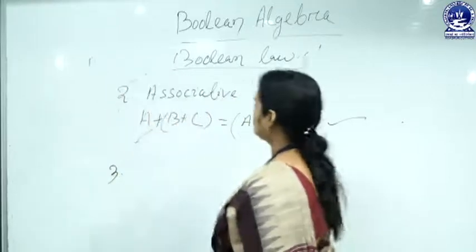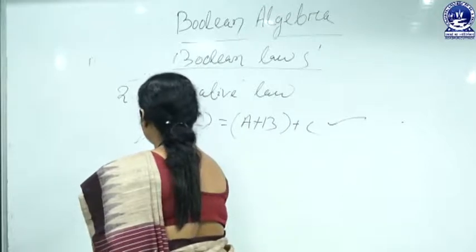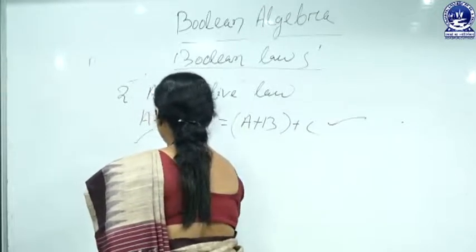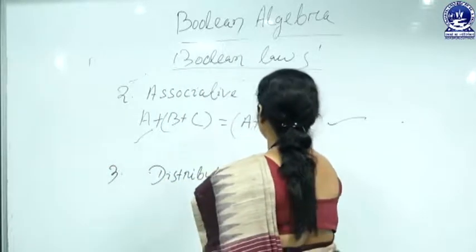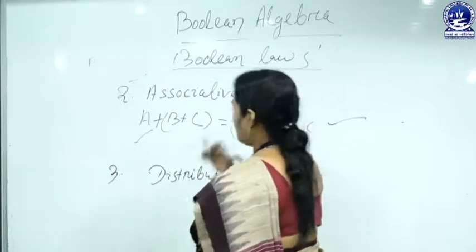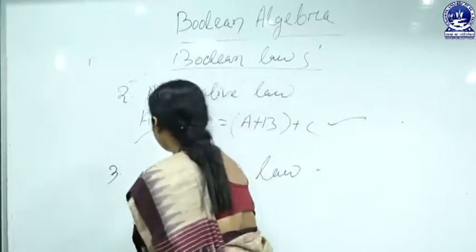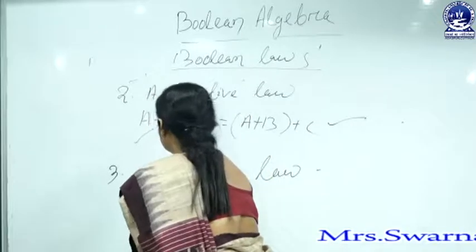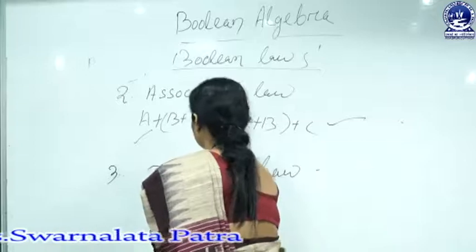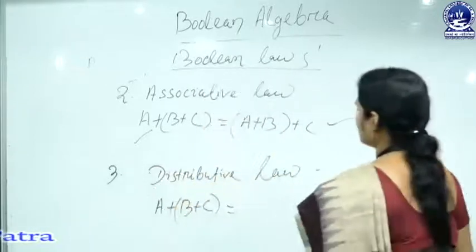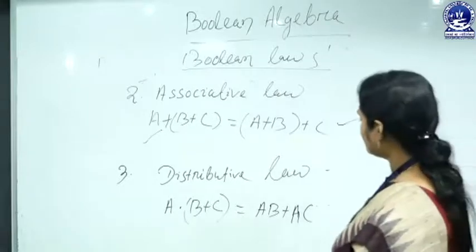Third one is the distributive law. Let us take an example. This statement shows the principle of the distributive law: A dot (B plus C) equals AB plus AC.